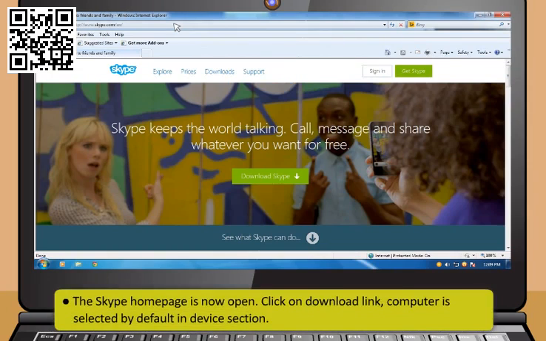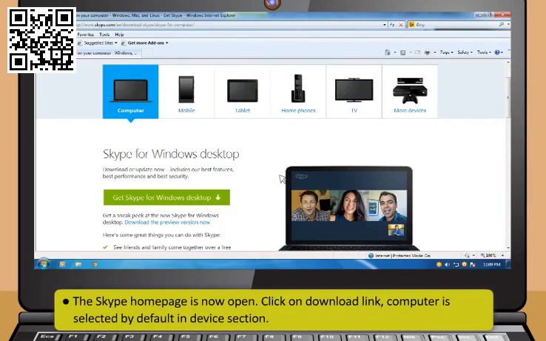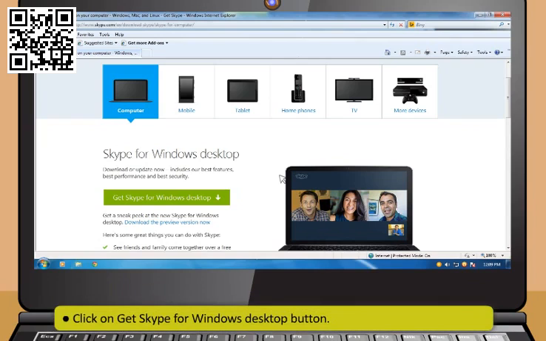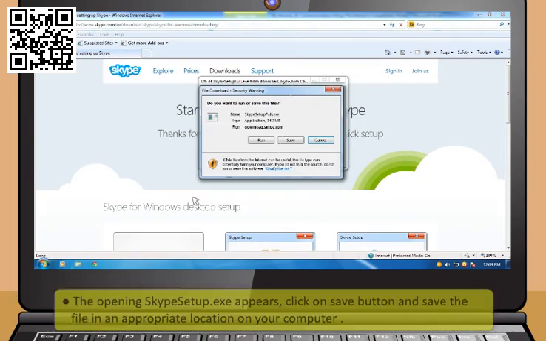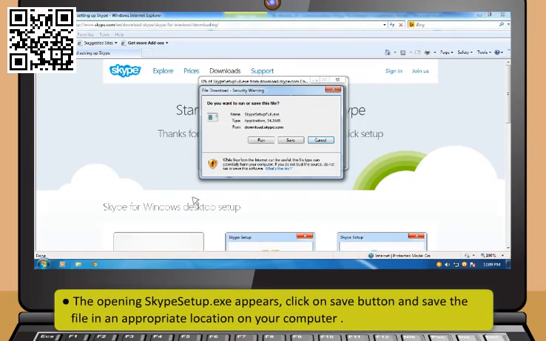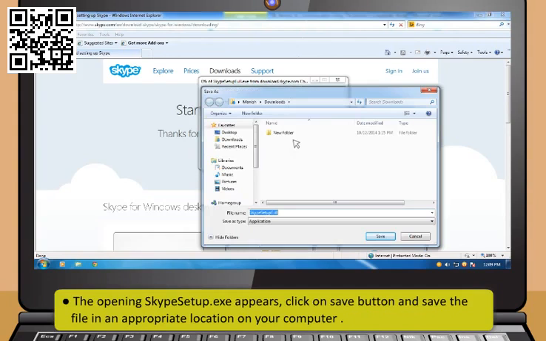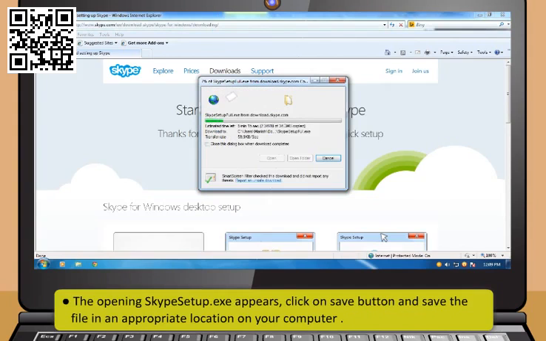The Skype home page is now open. Then click on Download link. Computer is selected by default in Device section. After that, click on Get Skype for Windows Desktop button. The opening Skype setup.exe appears. Now click on Save button and save the file in an appropriate location on your computer.